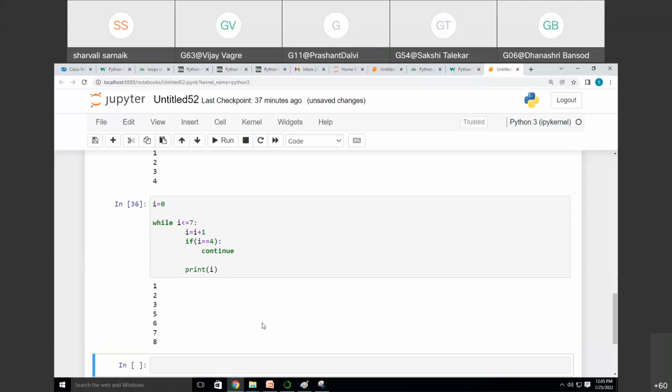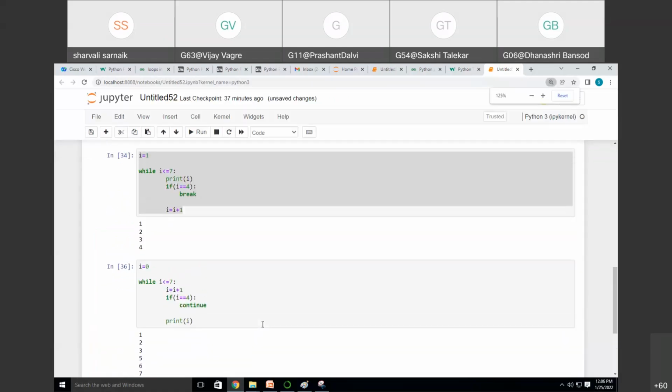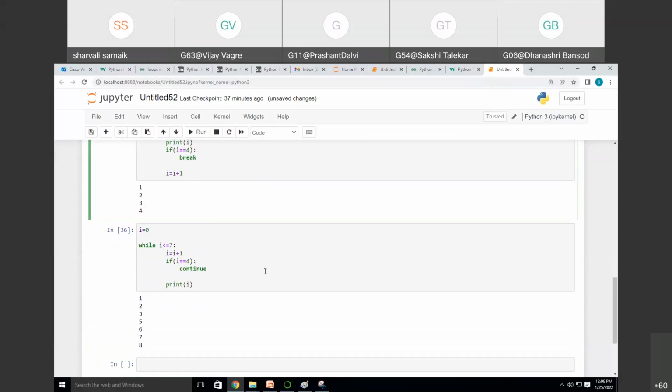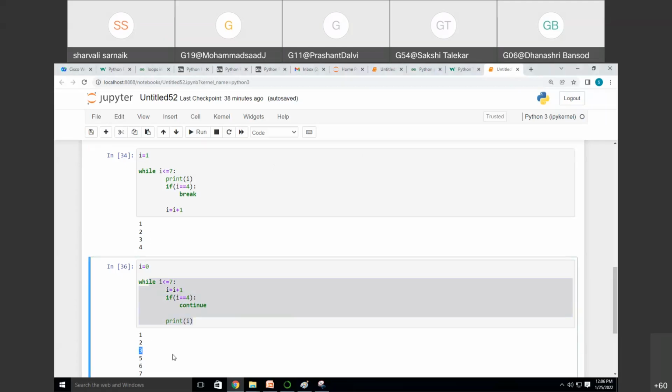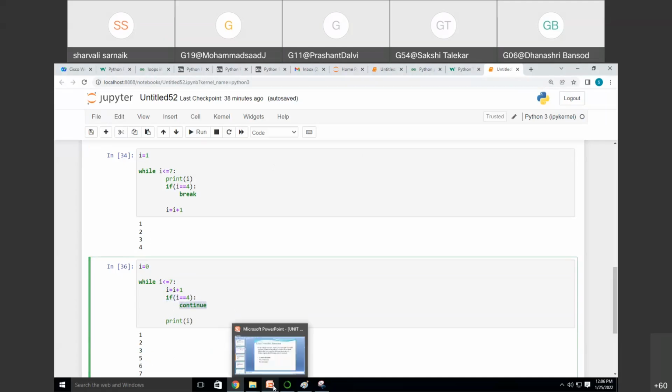Now tell me, what is the major difference you find between the break statement and the continue statement? If you observe carefully, in the continue output, the number 4 has been skipped. Okay. So continue means what? It will start from first. Whenever the condition I is equal to 4 is there, and then we have written continue, this means it will skip one number and jump to the another number. So 4 is now skipped.